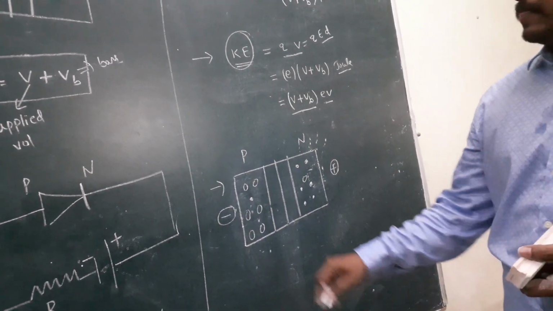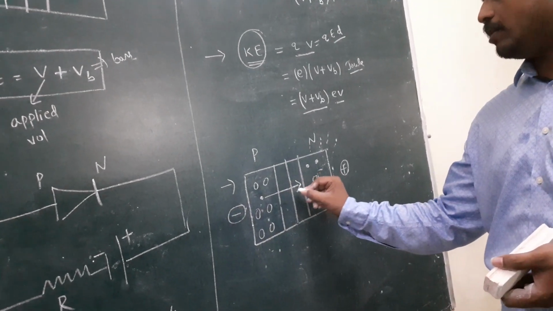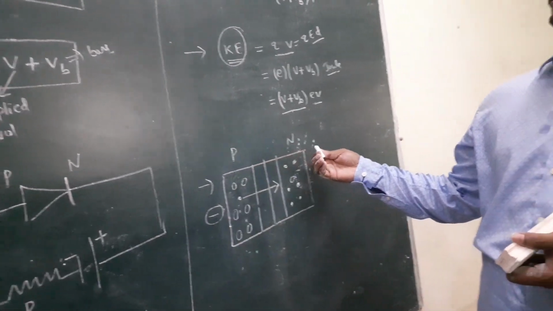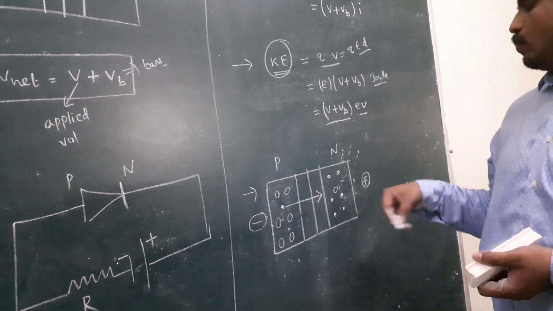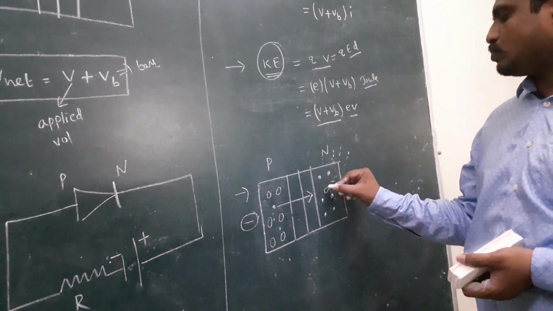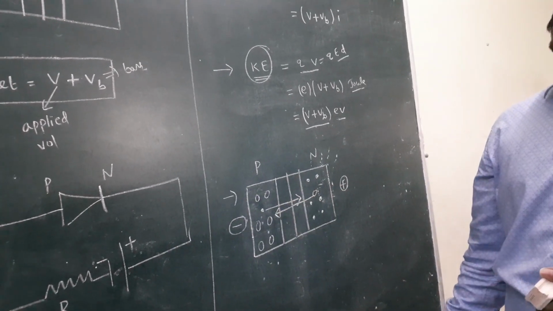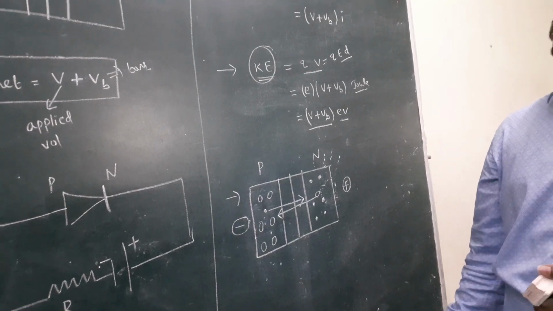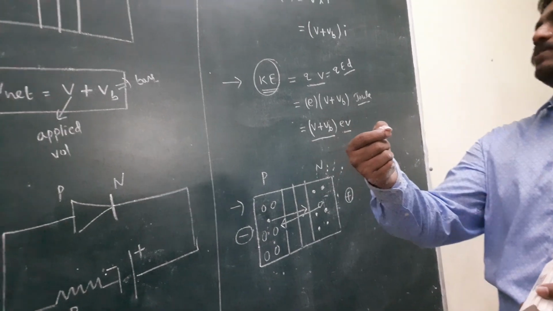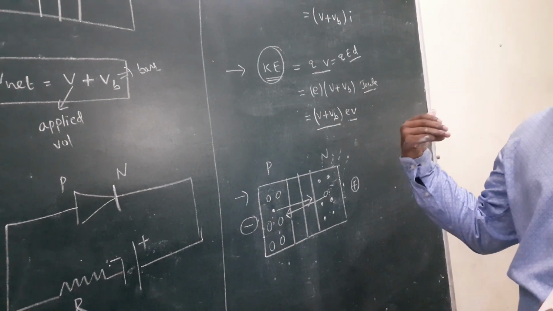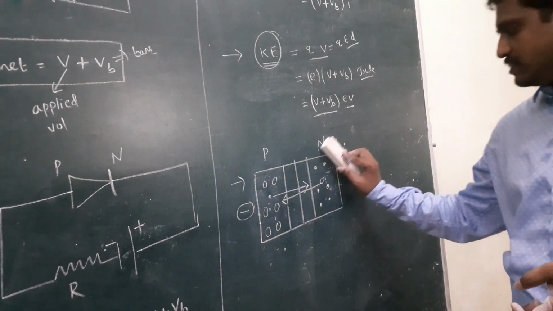Here, this minus repels the minority charge carriers. That means the electron moves from the P side to the N side, and that is called reverse bias. Or, the minority hole is repelled, that means the hole moves from the N side to the P side. The bias is said to be a reverse bias. Once again I repeat, the electron moves from the P side to the N side, or the hole moves from the N side to the P side; the bias is said to be a reverse bias.